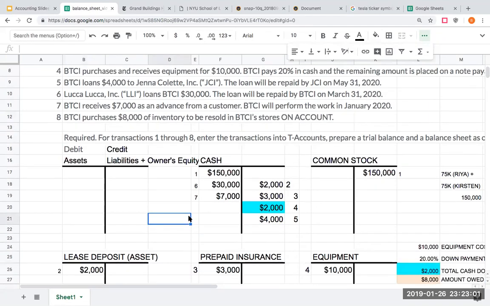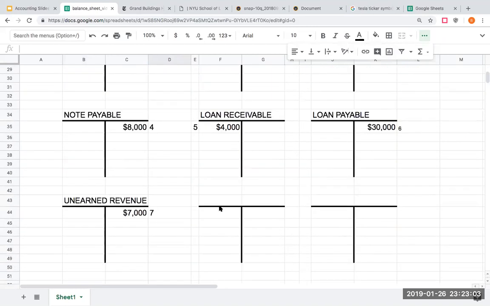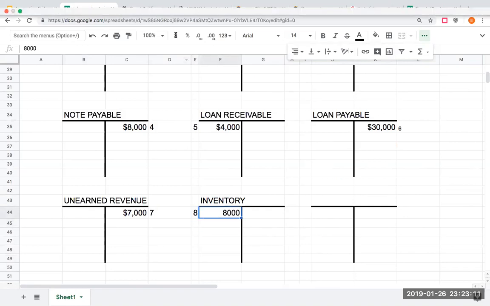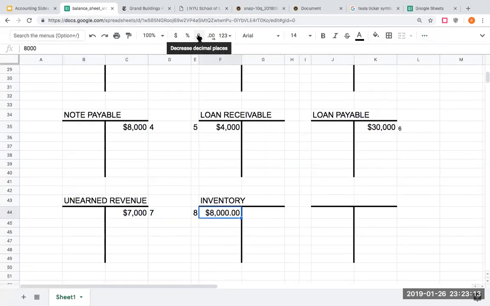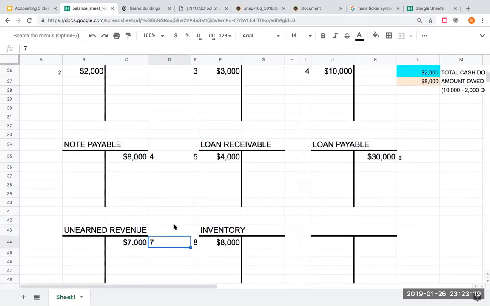So what am I receiving? Well, I'm getting inventory, which is an asset, which you can go back and take a look at from the previous video, but it's something I can be reselling to my customers, very much like Home Depot, very much like Lowe's, like Macy's.